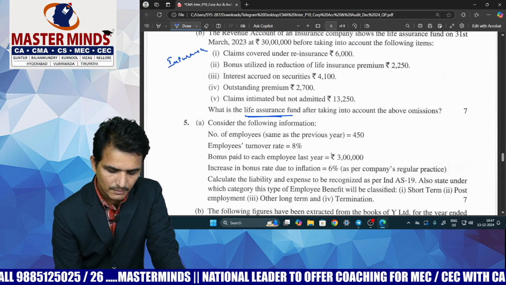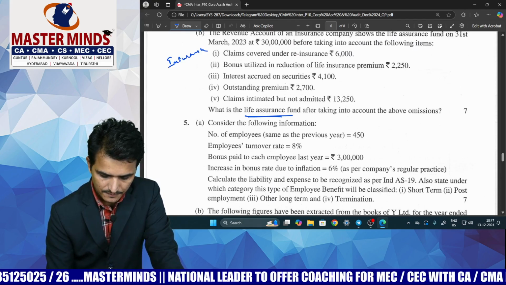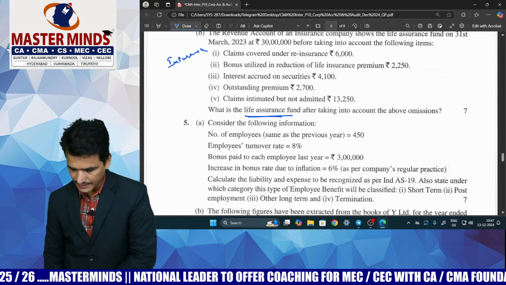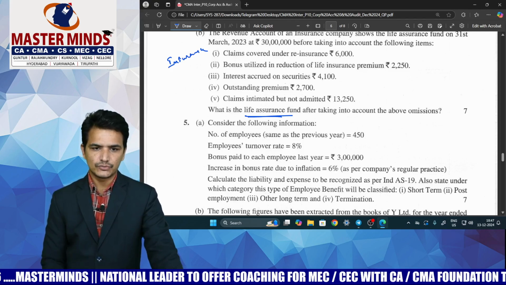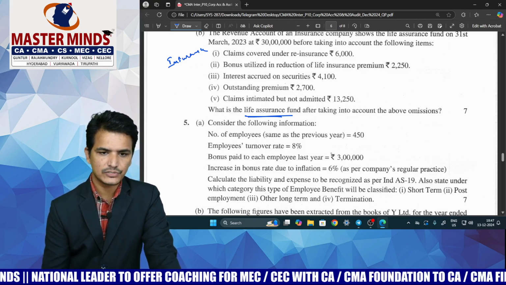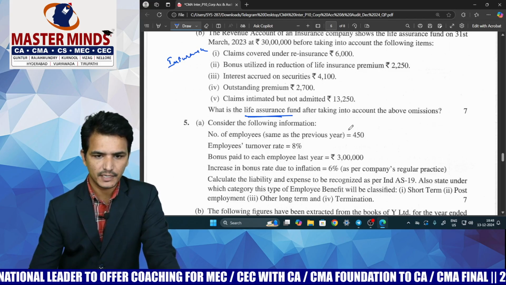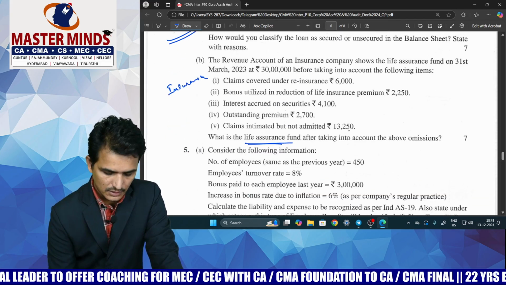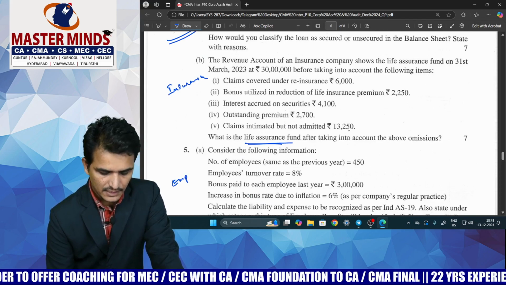And question number 5 deals with Ind AS 19, which deals with employee benefits, which is also a direct question only. So this is covered even in the study material, and we have also covered this problem in the MM material. So this is given from employee benefits, that is Ind AS 19.